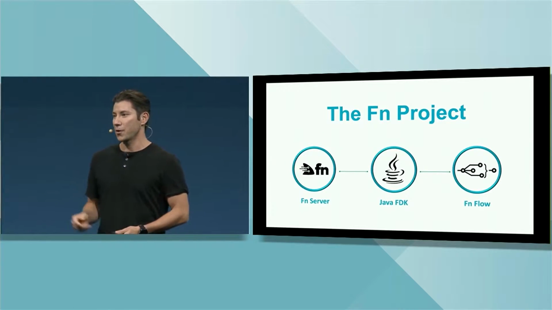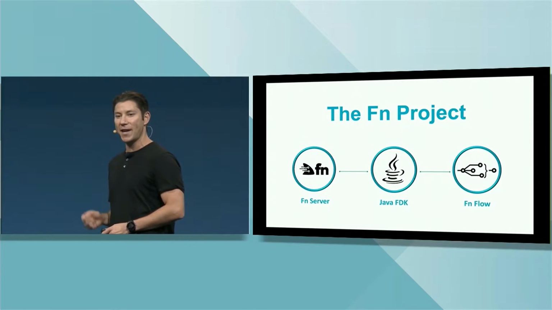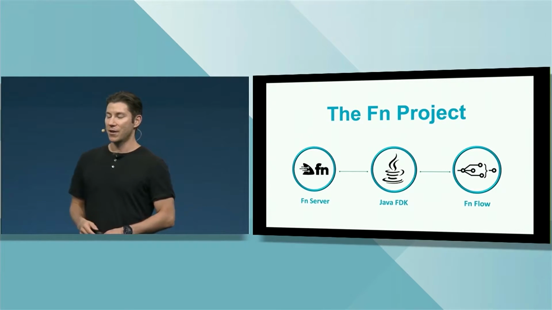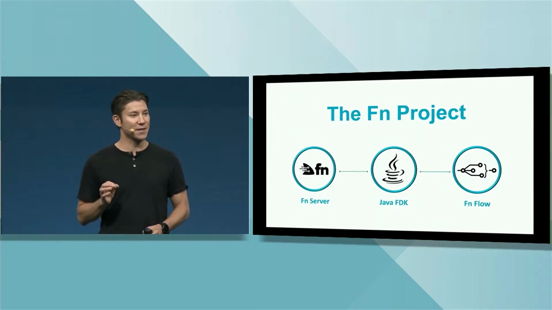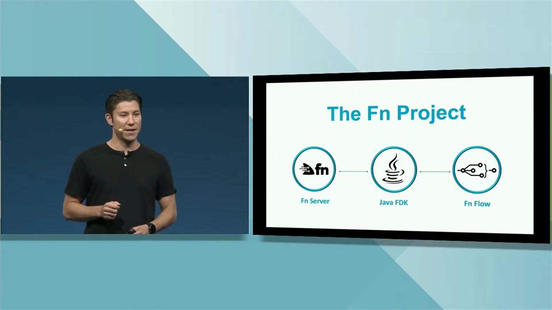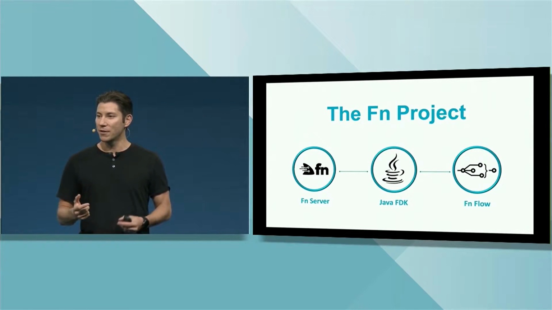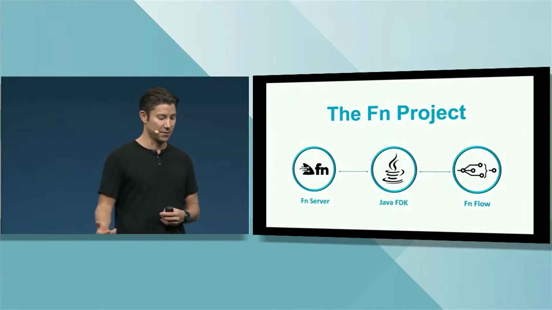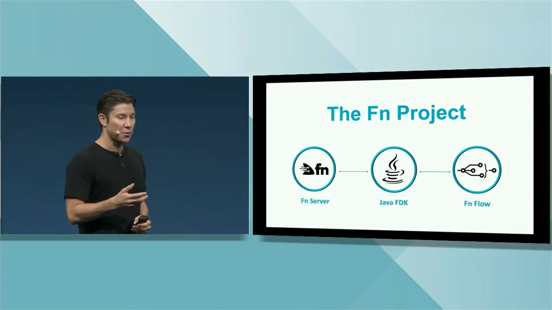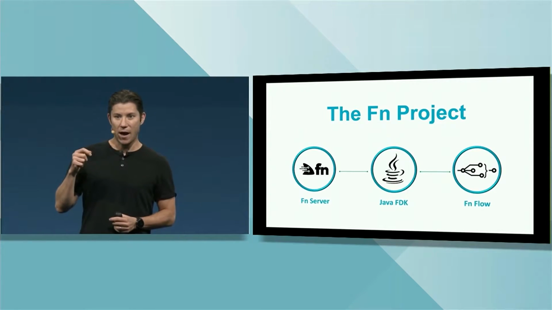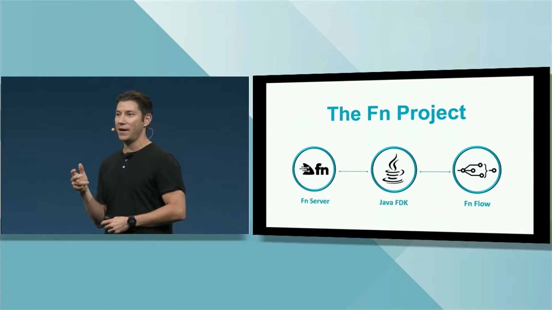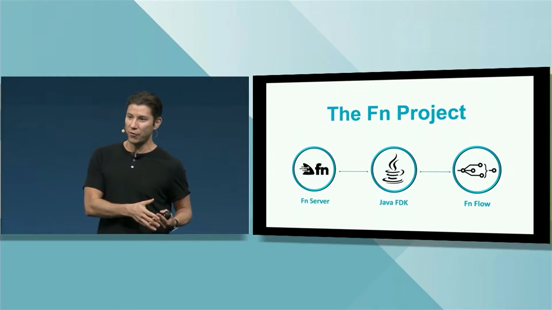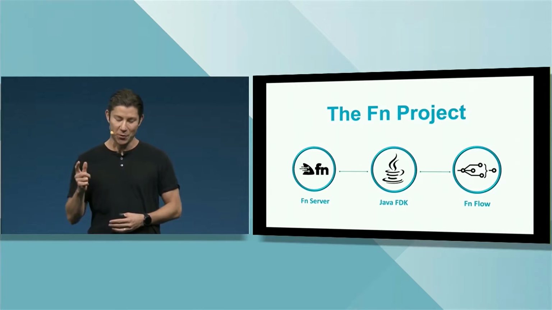Number 2, we're announcing the FN Java FDK, or Function Development Kit. The Java FDK allows you to easily bootstrap your Java functions. It gives you a data binding model to bind the input to your functions to common Java objects and types. And finally, it gives you a test harness to test all of your functions using JUnit rules. So I don't want to forget that.